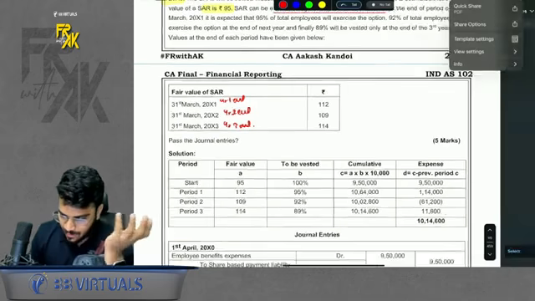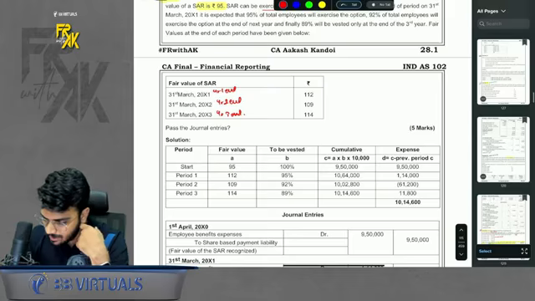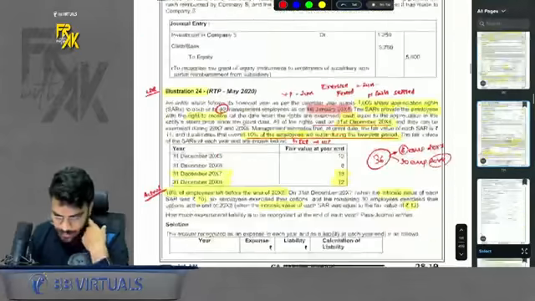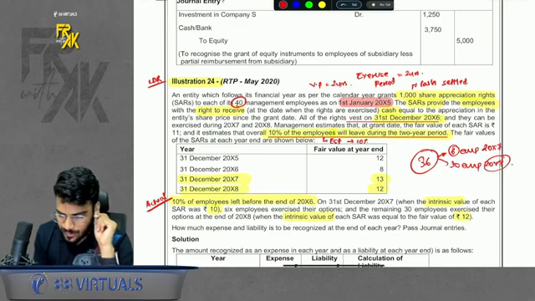Okay. Here that issue has been resolved. We were discussing now, if the employee leaves early, he will take his money. Here that issue has been resolved, but there is a new concept of intrinsic value here. I will try to explain it to you. It is very simple. See what is there here. So basically there is a question where there are 40 employees on 1st Jan 15.